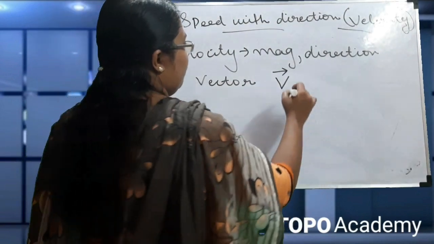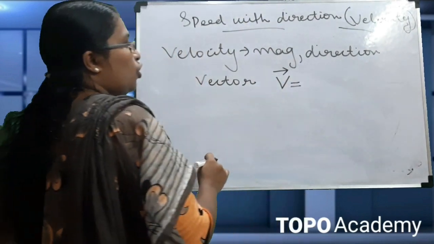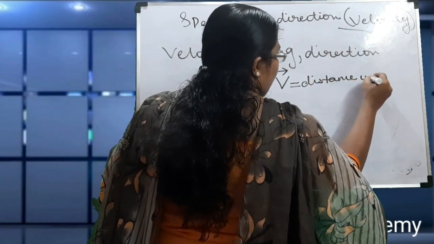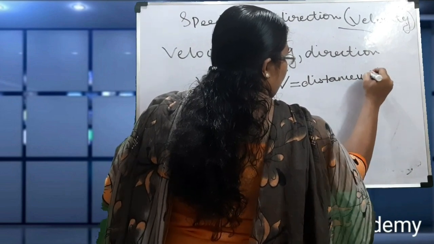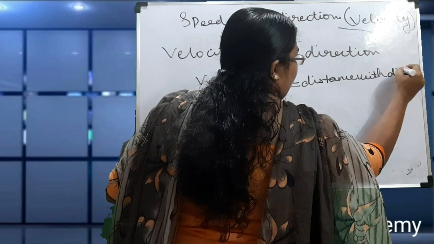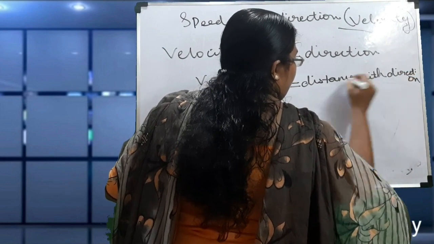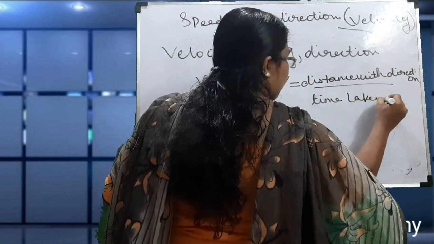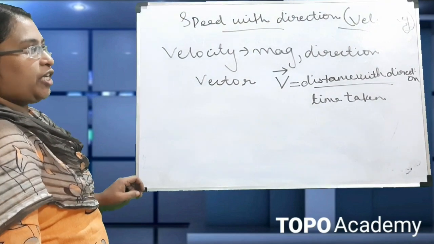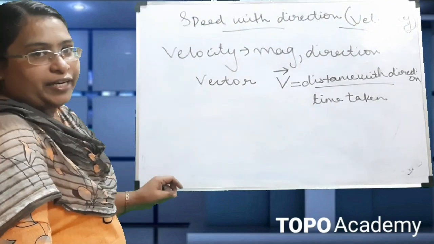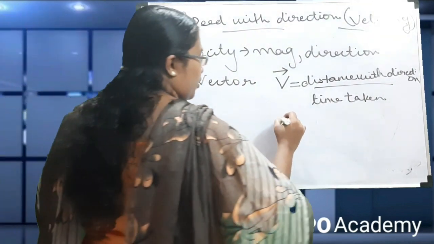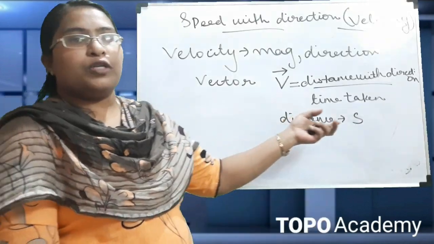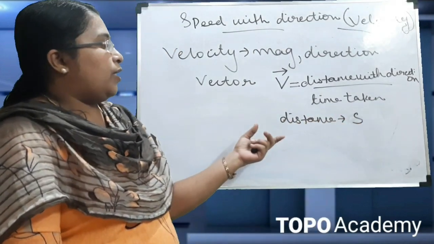So the equation to find the velocity is equal to distance with direction divided by time taken. We have seen the case of distance and displacement, so we are just revising that. The term to specify the distance is s.